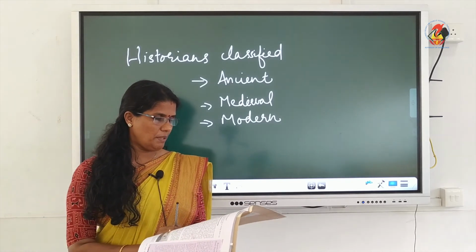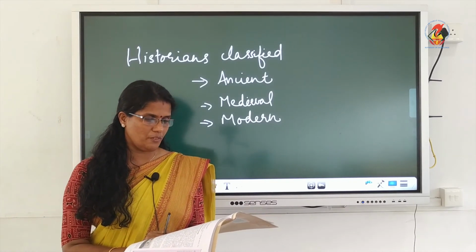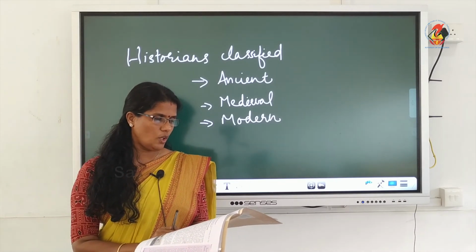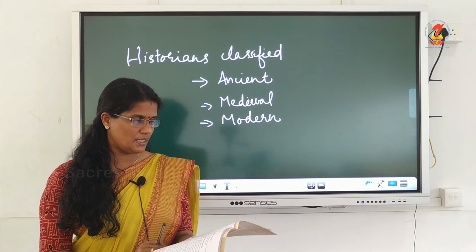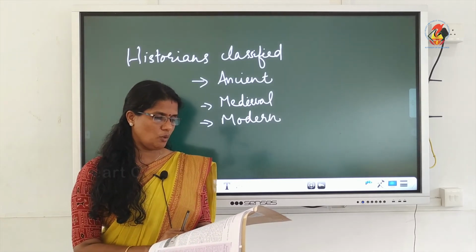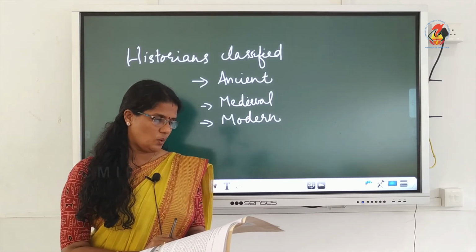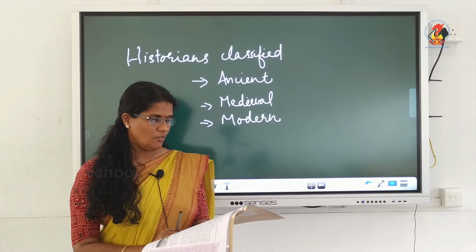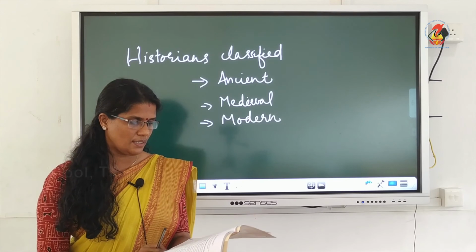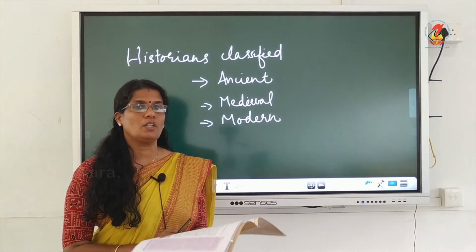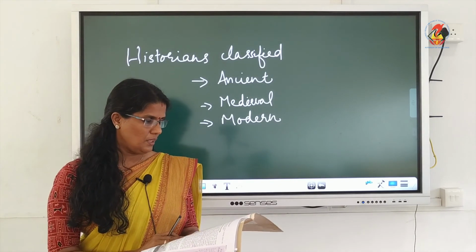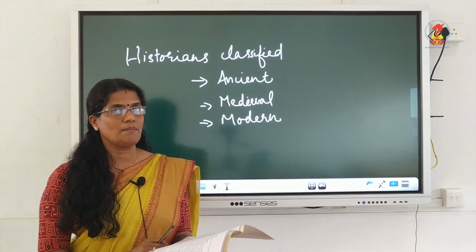It is a periodization that is borrowed from the West where the modern period was associated with the growth of all the forces of modernity, science, reason, democracy, liberty and equality. Medieval was a term used to describe a society where these features of modern society did not exist. So, we do not have this modern society's features existing in India. So, how can we say that this is a modern period?